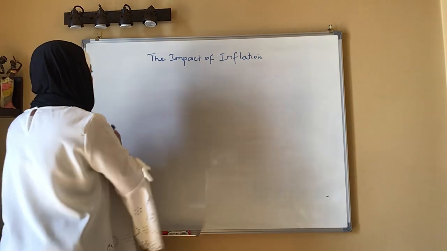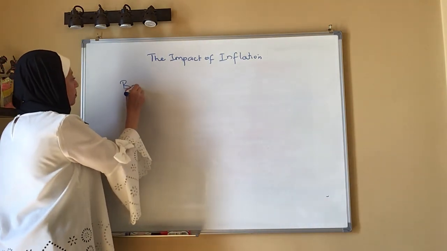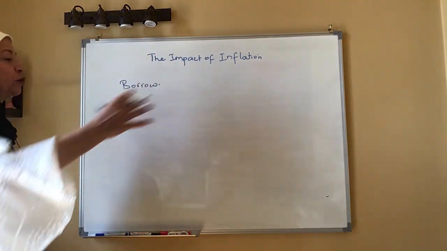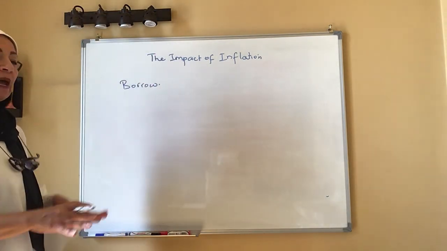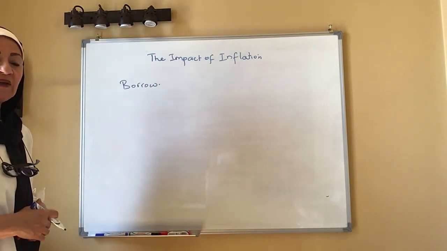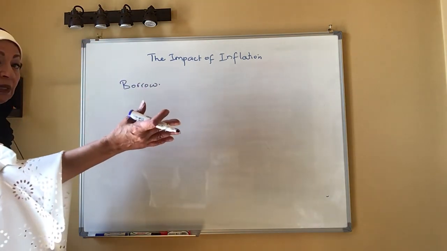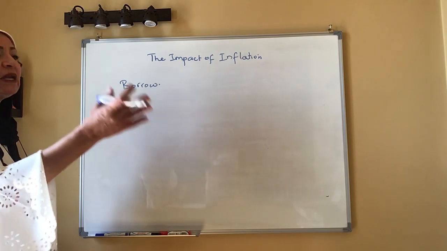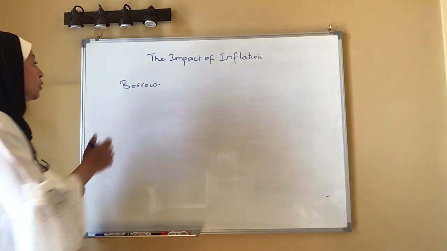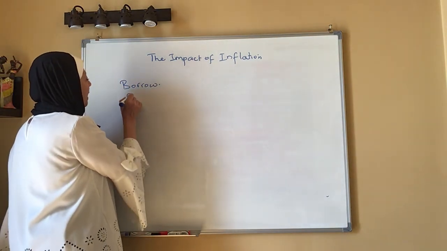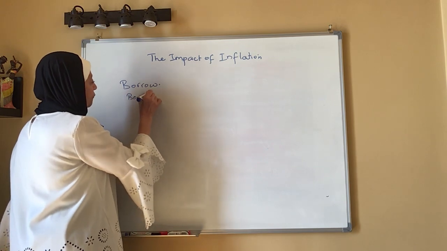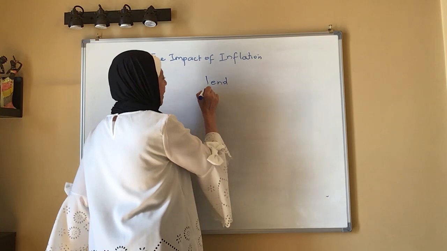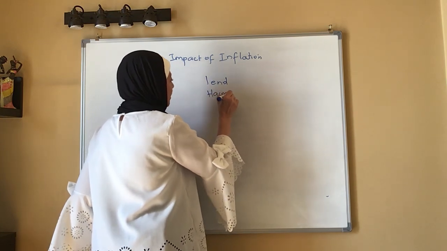If I borrow the 100 now, and I'm going to return the 105, I can buy the 10 chocolates. When I return them, the one who gets back the money will not be able to buy the same amount. So if I borrow, I benefit from inflation. If I lend money, I am harmed by inflation.